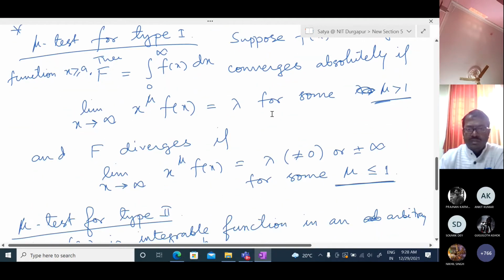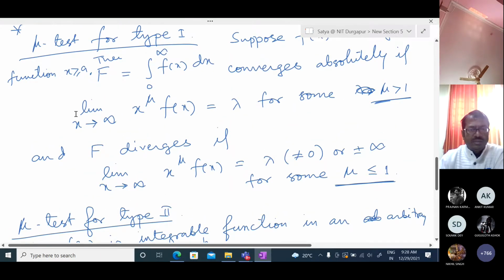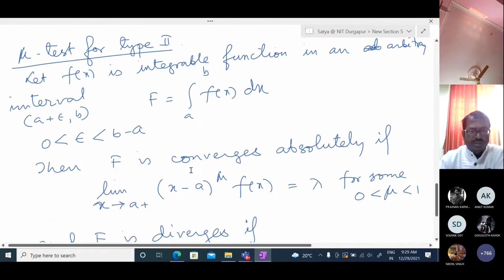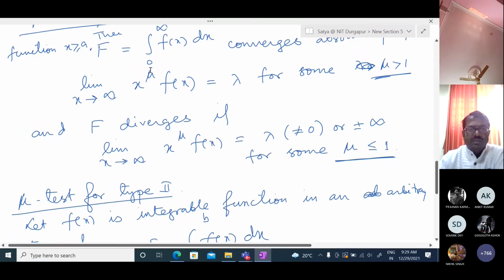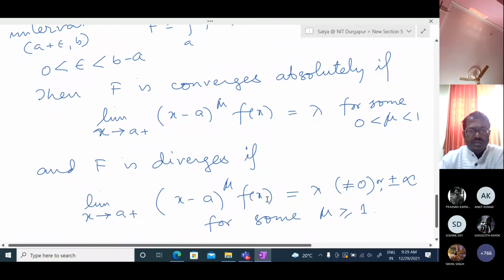But keep in mind the concept: if the limit is infinite, then we take x tends to infinity, and if the limit is finite, then we take x tends to a plus. If you compare these both, here we have x to the power mu into f of x, and here x minus a to the power mu into f of x.